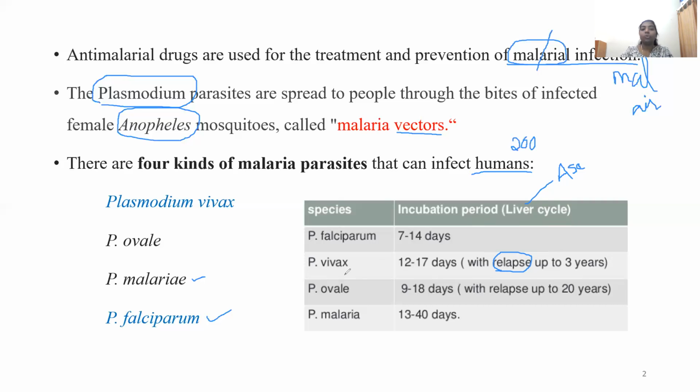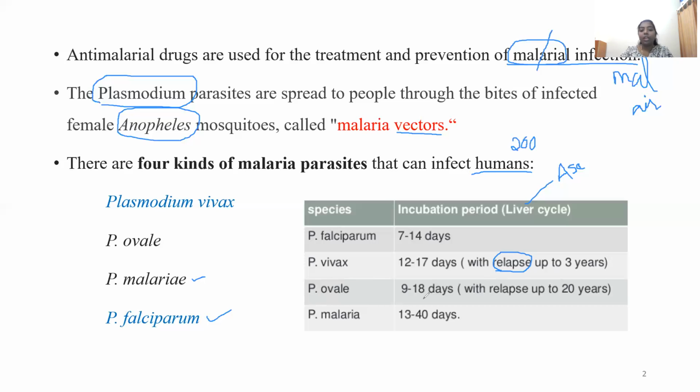So with Plasmodium vivax, we will come across the different forms of the parasite which can remain in your body. If that form is not eliminated out of your body, it is capable of producing an infection even after 3 years. Up to 3 years, it is still capable of producing a malarial infection in a human.